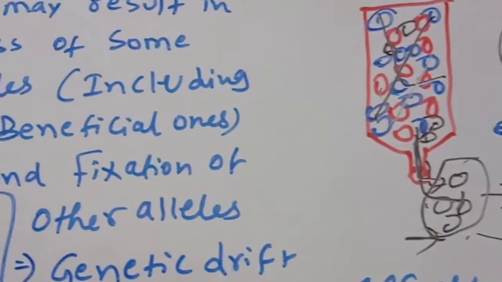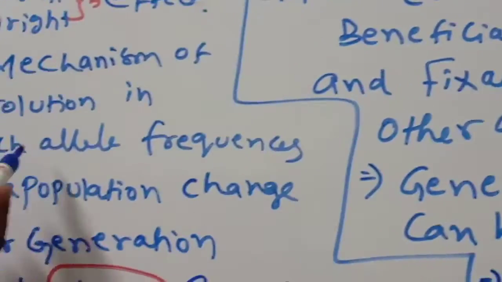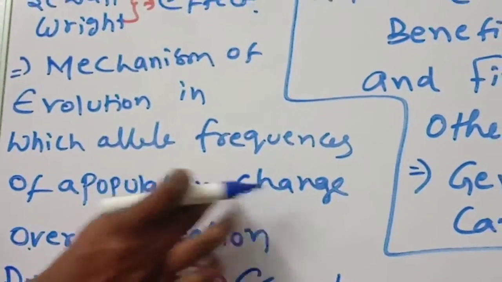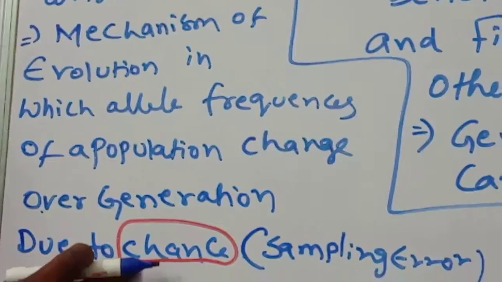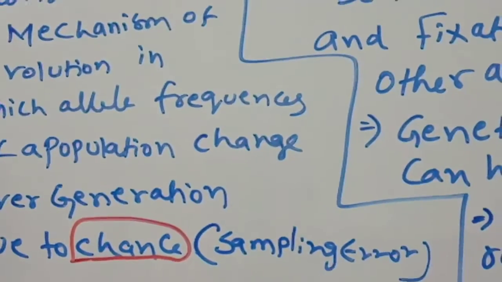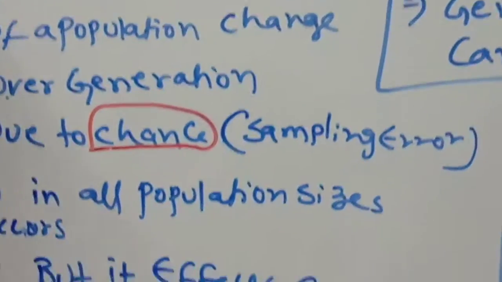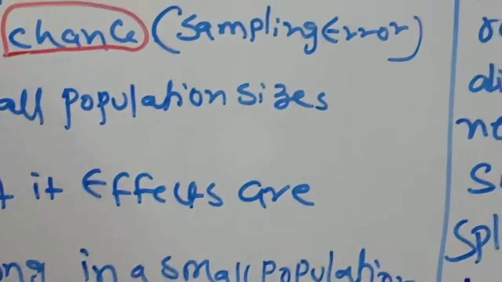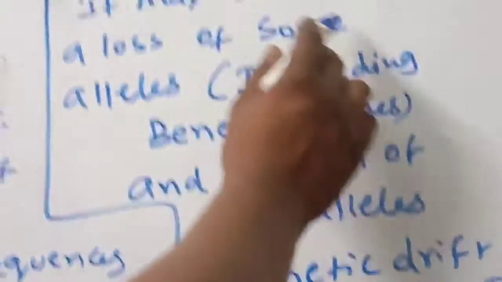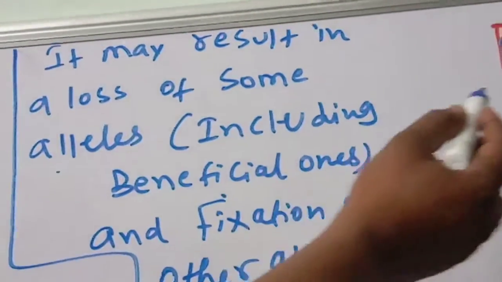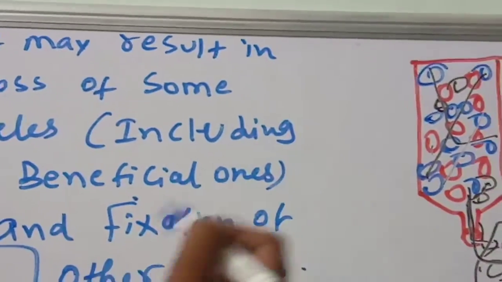Okay, children. Genetic drift is a mechanism of evolution in which allele frequency of a population changes over generations due to chance. In all populations genetic drift occurs, but its effects are strong in a small population. It may result in loss of some alleles, including beneficial ones, and fixation of other alleles.